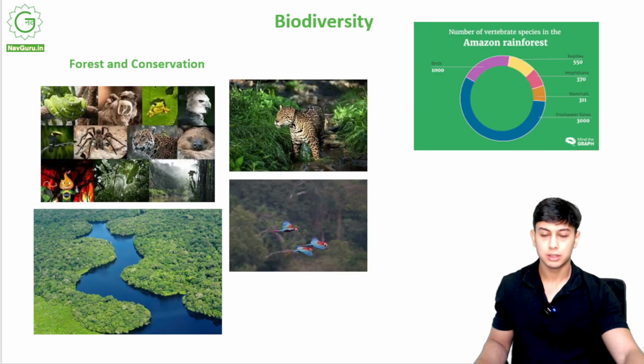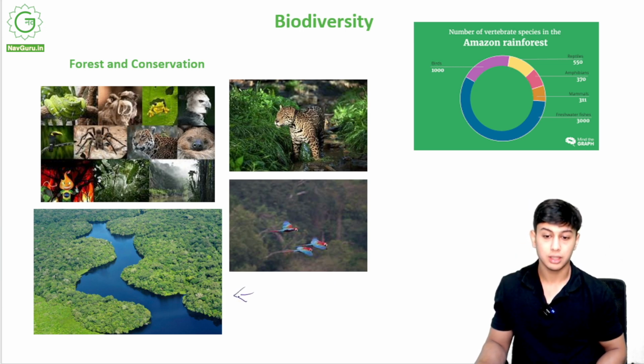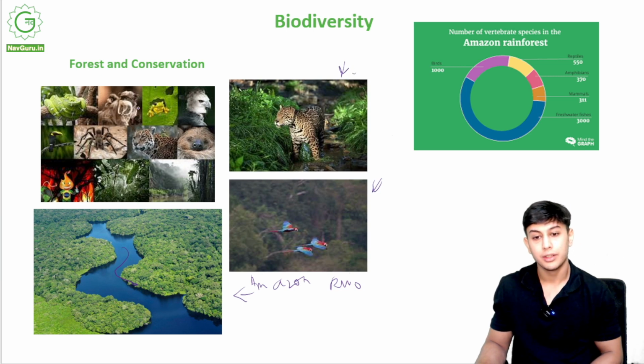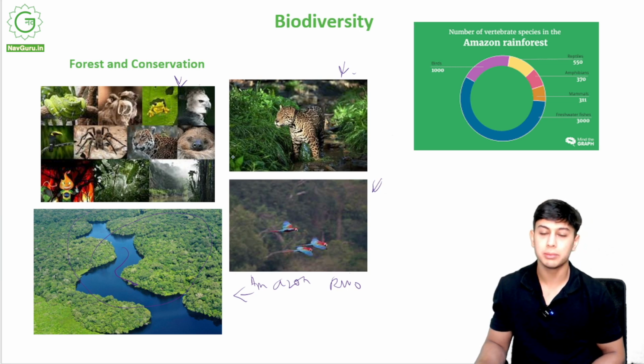This is the Amazon rainforest based on the Amazon river. We have macaws, we have jaguars, we have a lot of biodiversity in this jungle. Anaconda, snakes, birds, animals, you name it, you have it in the Amazon rainforest.